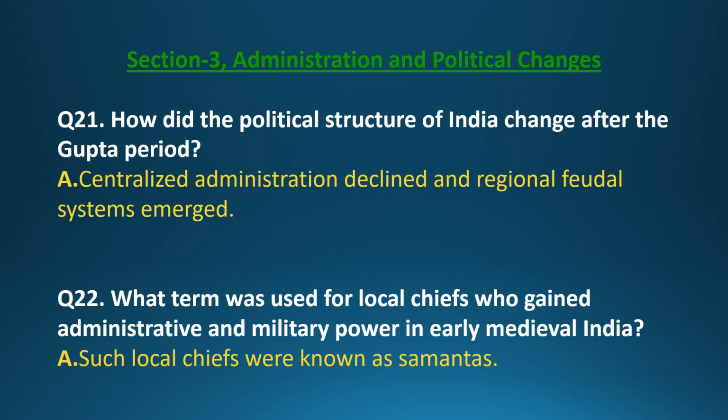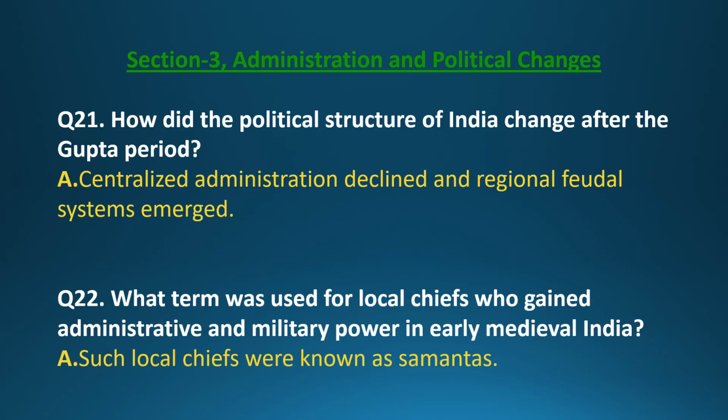Section 3. Administration and political changes. Question 21. How did the political structure of India change after the Gupta period? Answer. Centralized administration declined and regional feudal systems emerged.